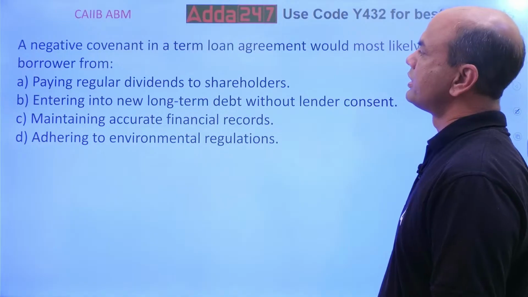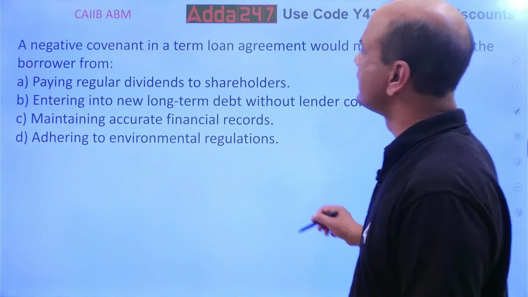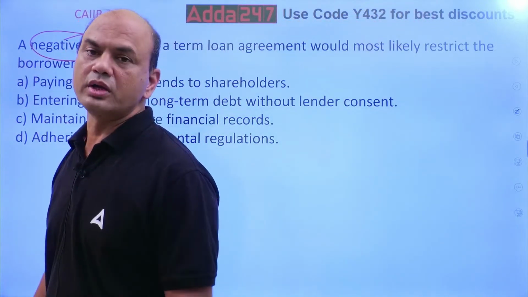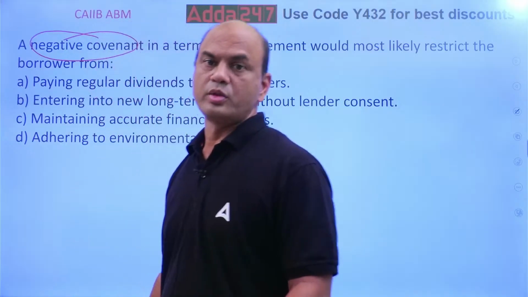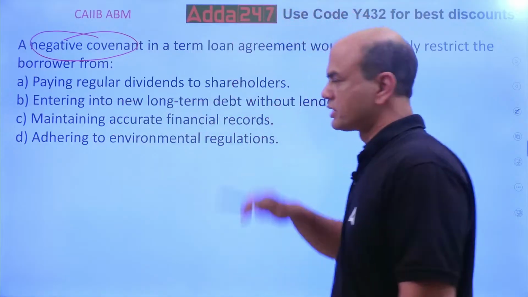A negative covenant in a term loan agreement would most likely restrict the... So what is the negative covenant? Negative means what? Some negative condition. You can't do this. You can't do that. So what would it restrict? Paying regular dividends to the shareholders.